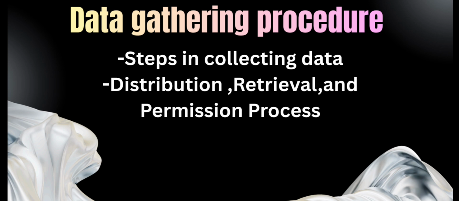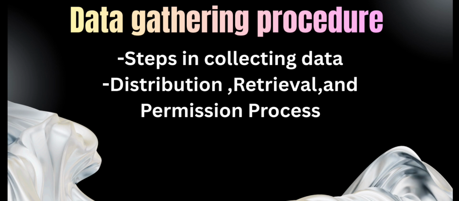Here comes data gathering procedure. So data gathering procedure is the steps you take to collect your data. First is distribution. Distribution is giving out your questionnaires or surveys. Retrieval. Retrieval is getting back the completed questionnaires or surveys.